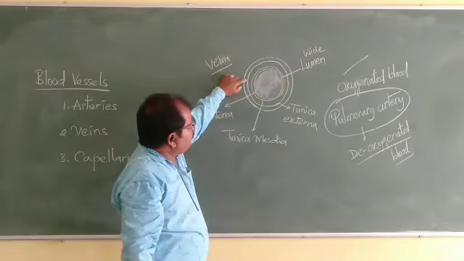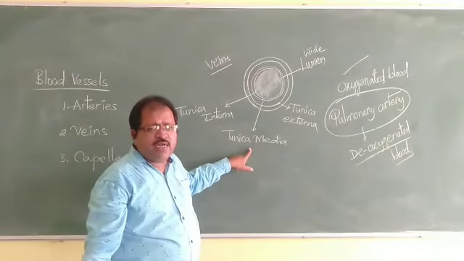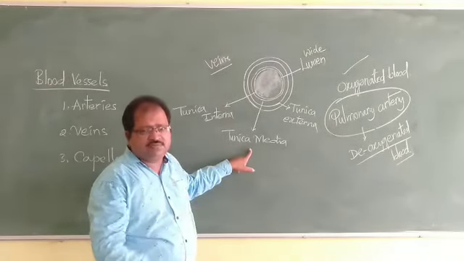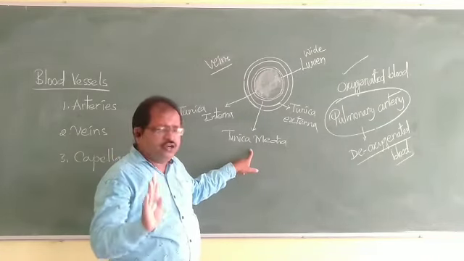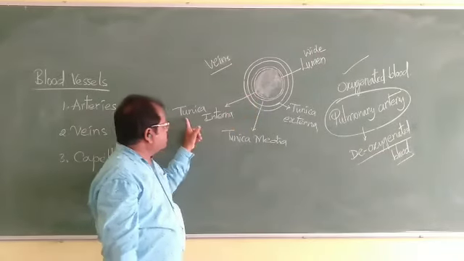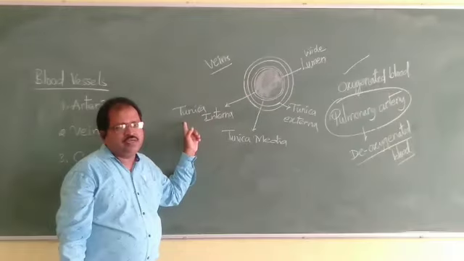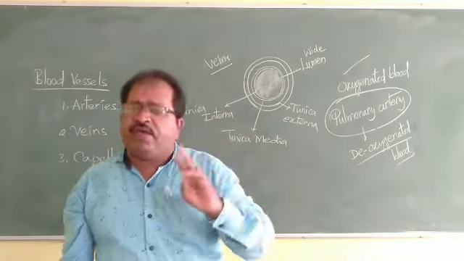The outermost layer is called tunica externa, and this is a muscular layer. And the middle one is called tunica media. It is a fiber-like layer, but non-elastic. In the arteries it is elastic, but here it is non-elastic. And the innermost layer is called the tunica interna. There are three layers present in the veins.